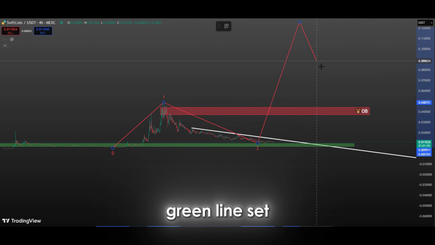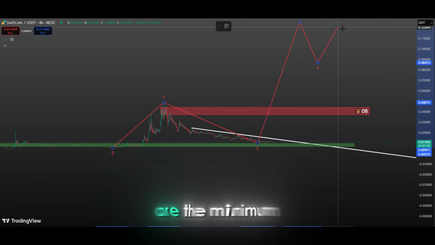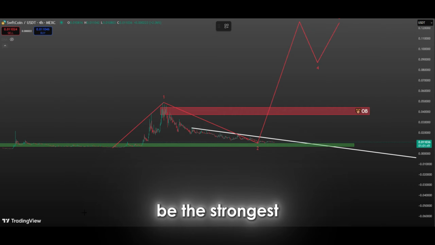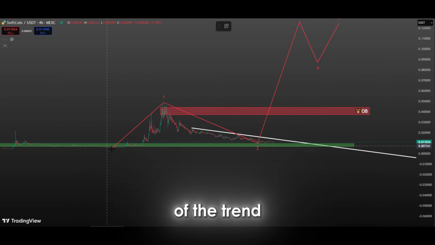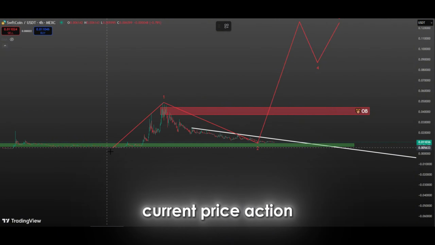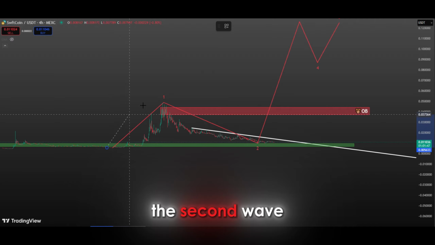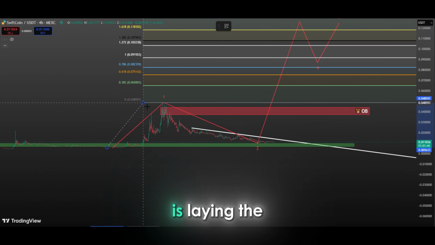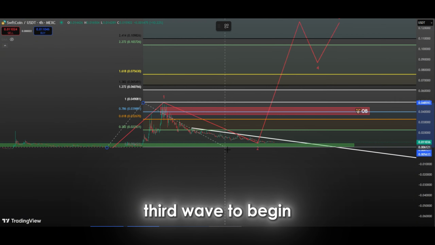The yellow and green lines set as targets are the minimum arrival points of the third wave. Within the Elliott wave structures, the third wave is considered to be the strongest and decisive wave of the trend. It is usually longer than the first wave and creates a great momentum in the market. Looking at the current price action, the fact that the second wave has completed its retracement suggests that the market is laying the groundwork for the third wave to begin.